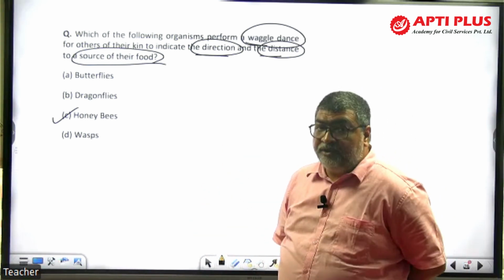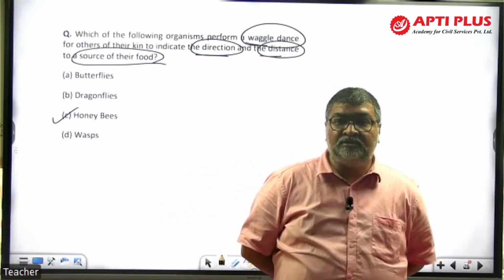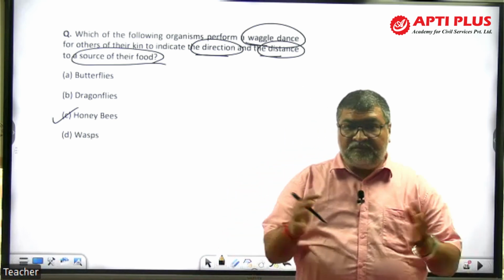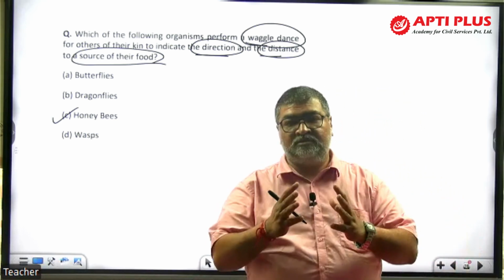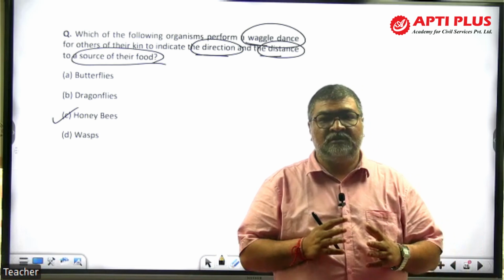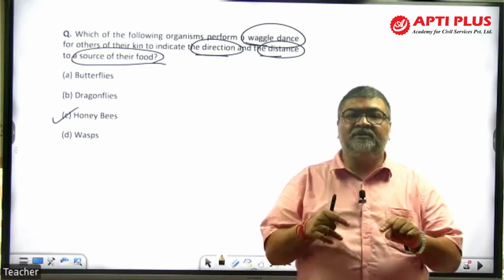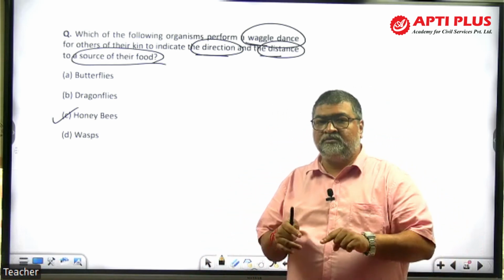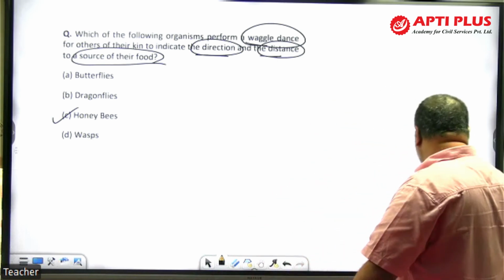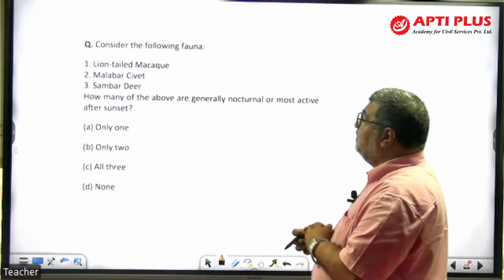Again, that's what I say when you're reading first time the subject of environment and ecology, try to diversify, try to take examples, maximum examples. And then from current affairs, you should connect with it so that you are able to do it. Right? So this is the answer here. Again, animal behavior.